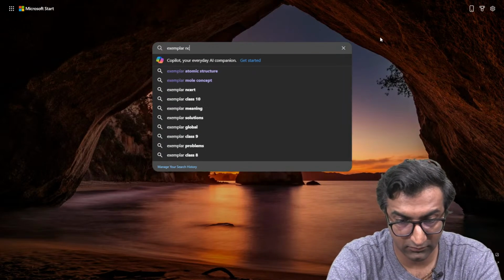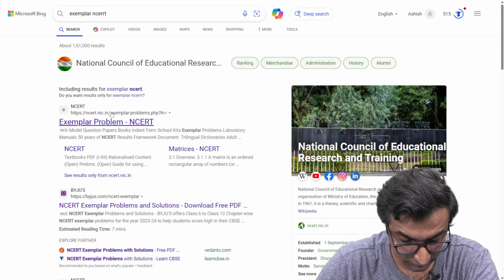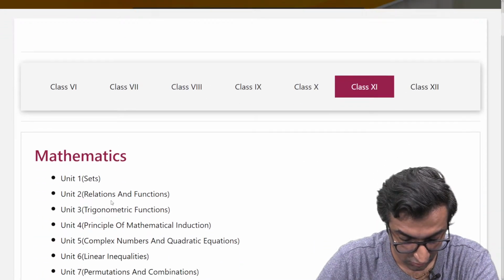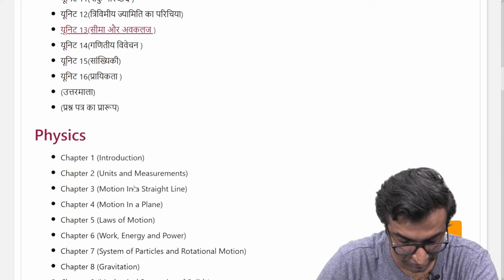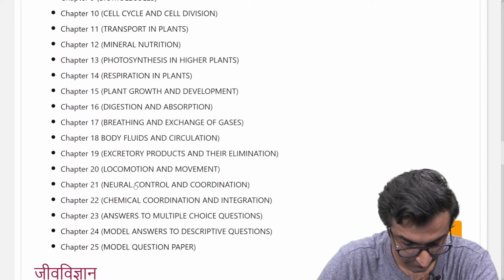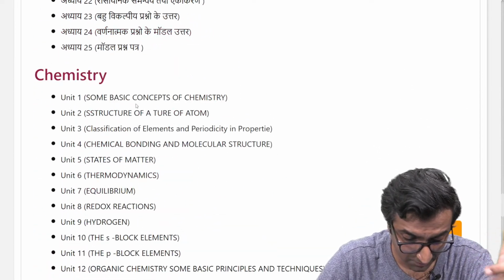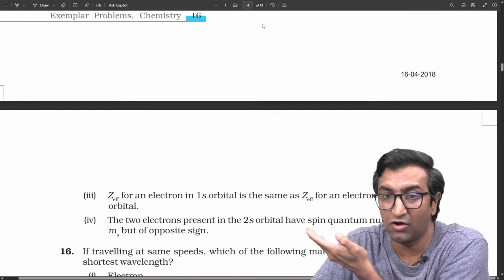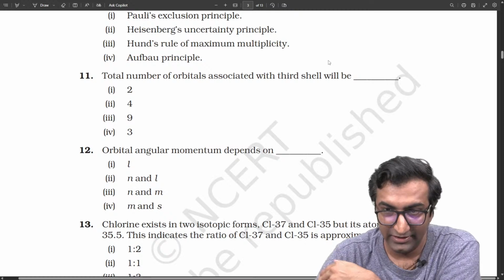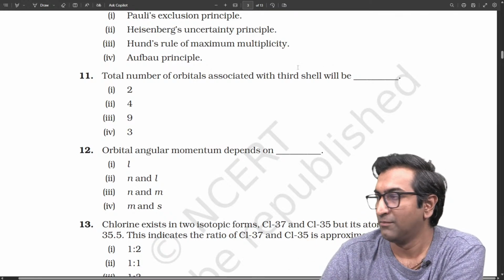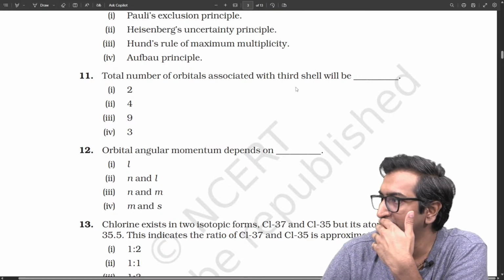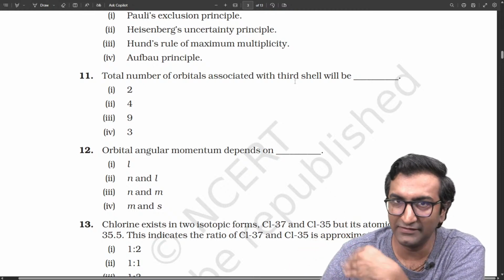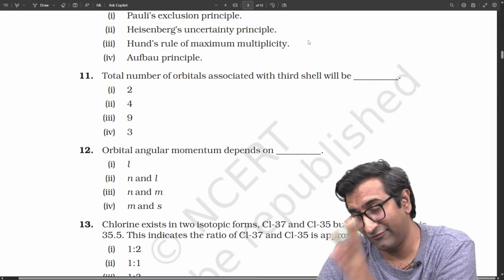But after you're done with that, go to this. Go to Exemplar. Go to class 11. Go to chemistry. Where did chemistry go? I'm done on session. But this is important if you want to get a really high score. If you want to get 99 percentile plus, you've got to do this. There's no two ways about it, right? In JEE Main, if you want to get 99 percentile plus. In NEET, if you want to get 650 plus, this is what you've got to do. It's the same strategy for both of these. For Advanced, you'll have to put in a little more effort.